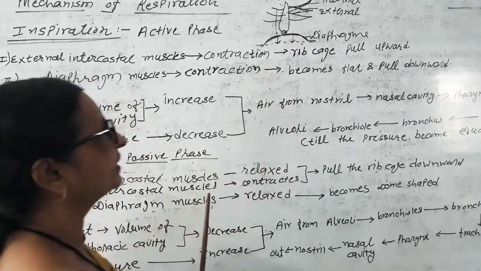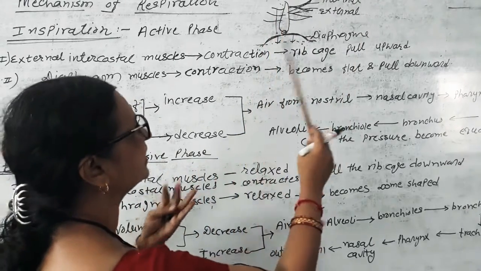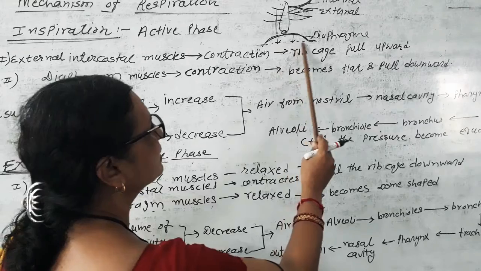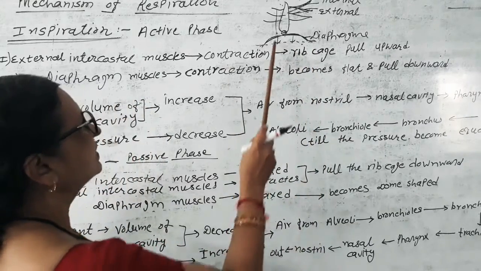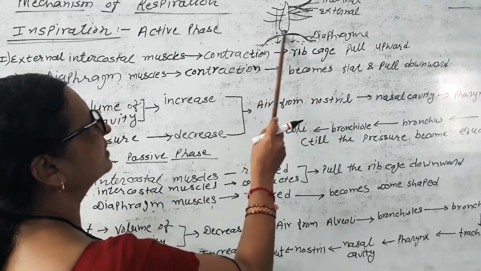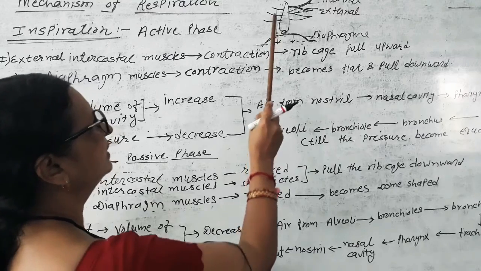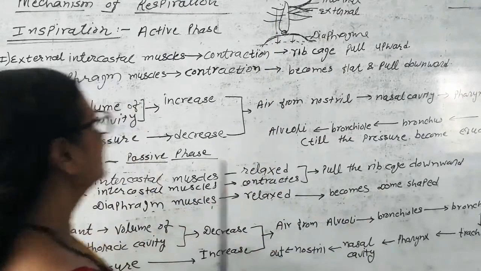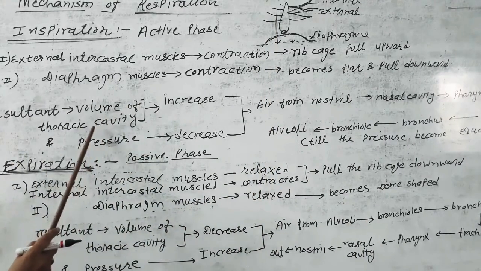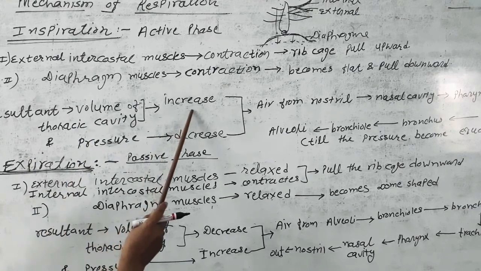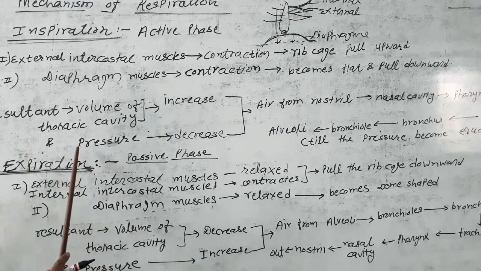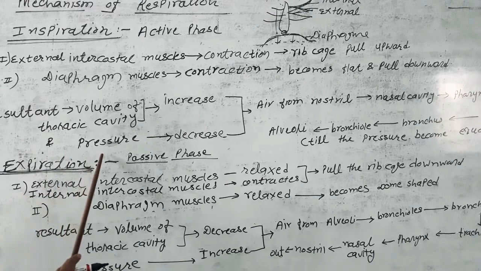Resultant, what happened? Ribs inflate, diaphragm becomes flat. This much volume of the cavity increases here and ribs get inflated. So, the volume of the thoracic cavity increases. When the thoracic cavity volume increases, what will happen with the pressure?